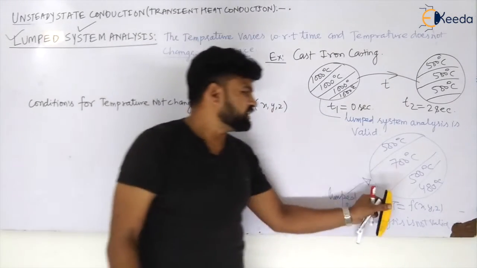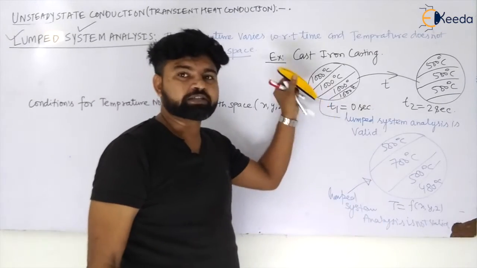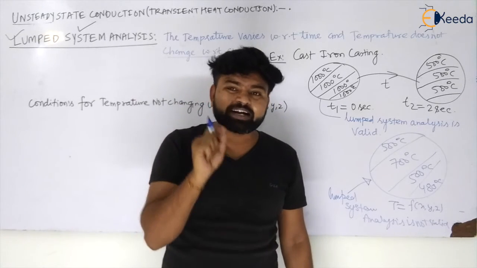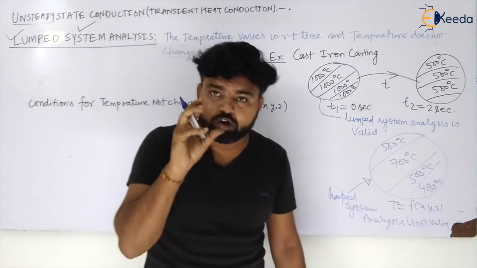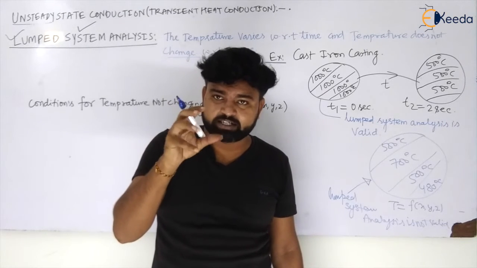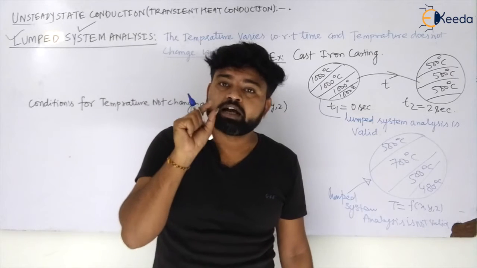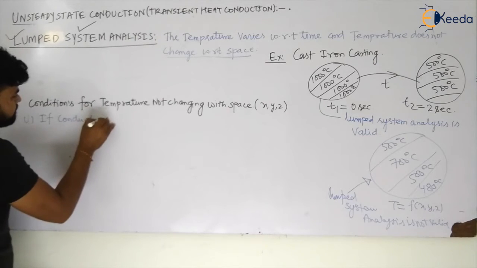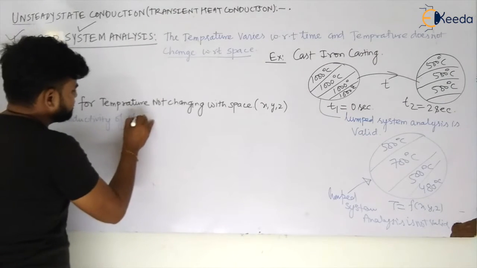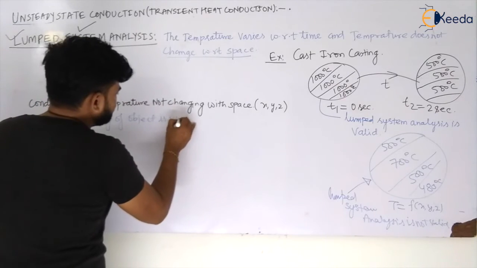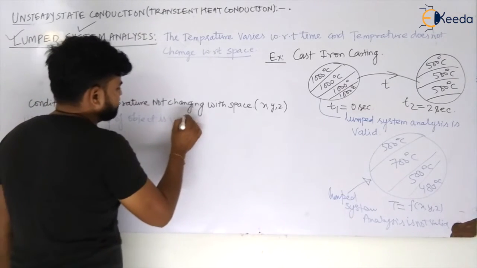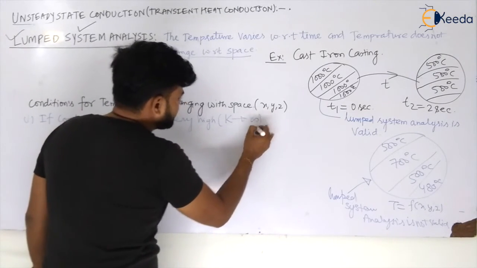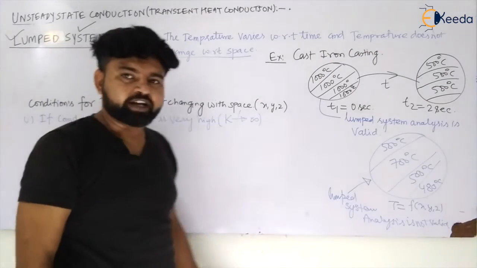So how can we achieve this condition when the temperature is not changing with respect to space? Let us see. If the conductivity of the object we are taking for our analysis is very high, let us say that k tends to infinity, but it is not possible that k will tend to infinity.